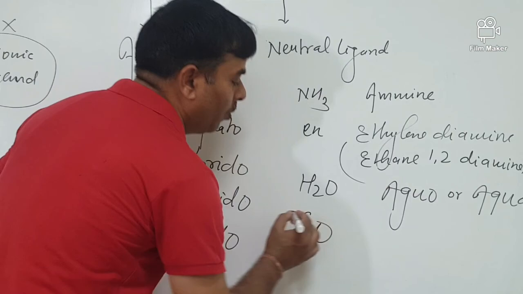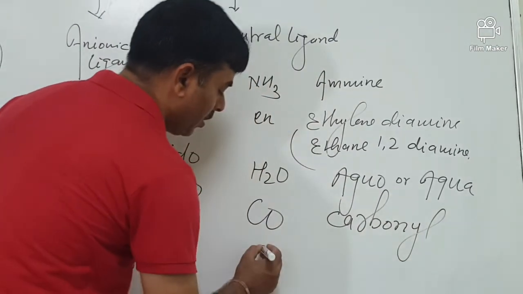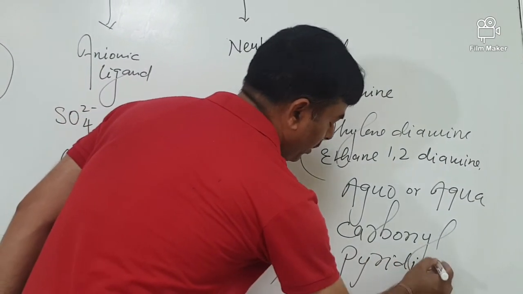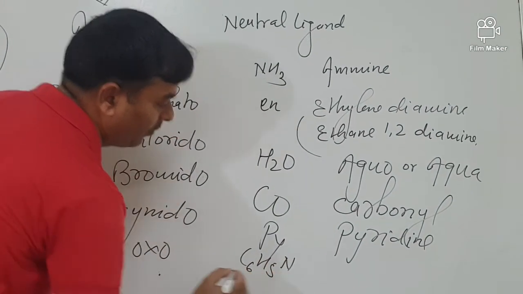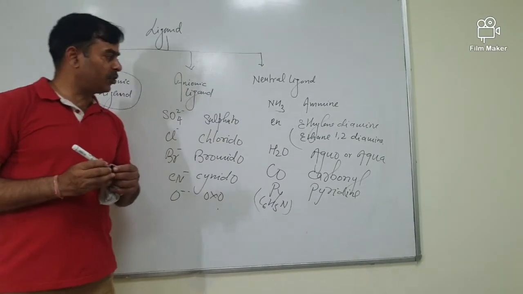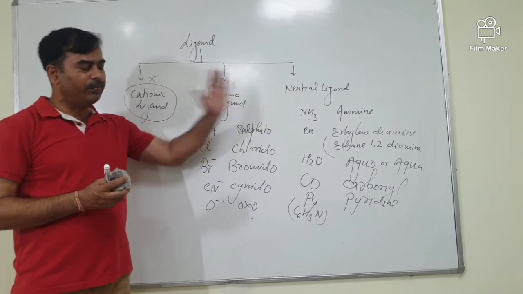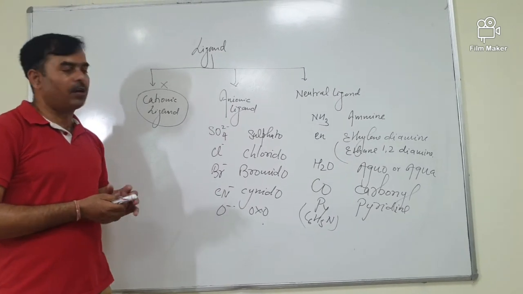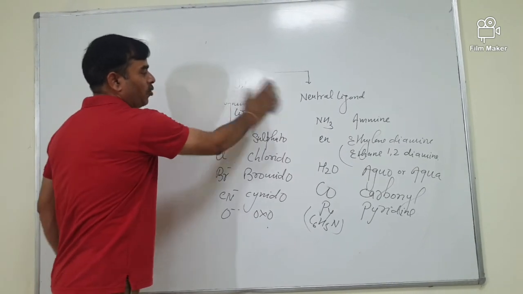Now, CO is carbonyl. PY is pyridine, and the formula of pyridine is C6H5N. So these are some of the nomenclature, because there are so many ligands that it is quite impossible to write all these things on the board. So I am going to give examples one by one on how to give the nomenclature of coordination compounds.